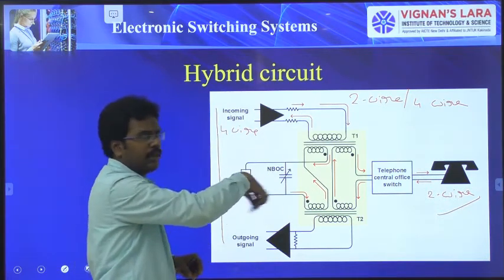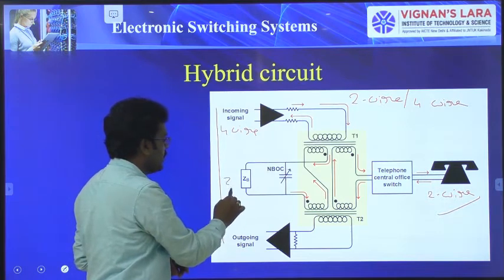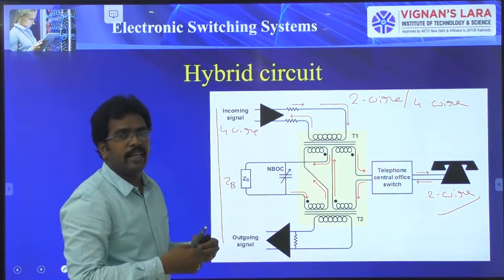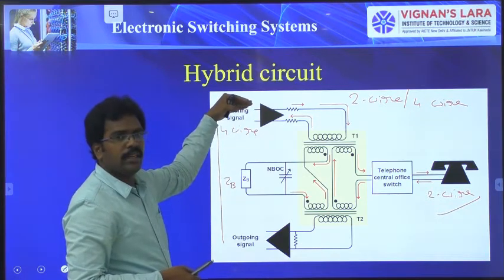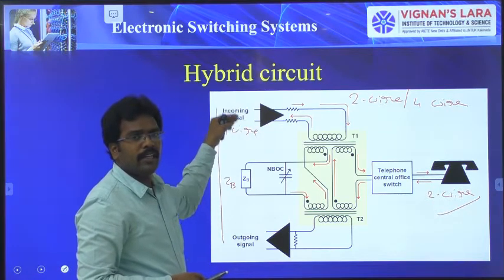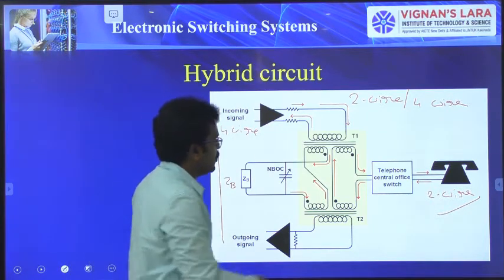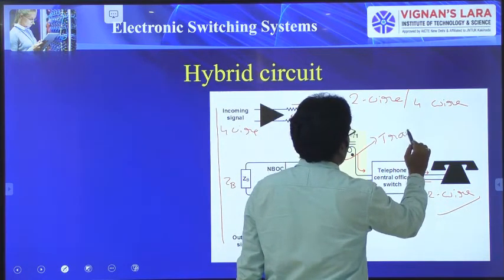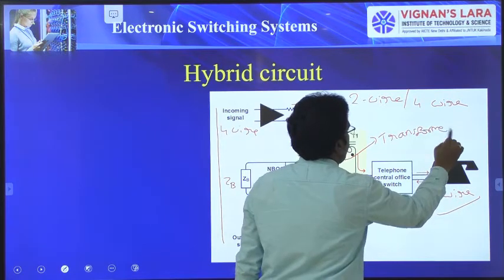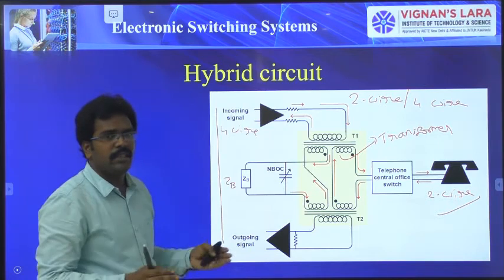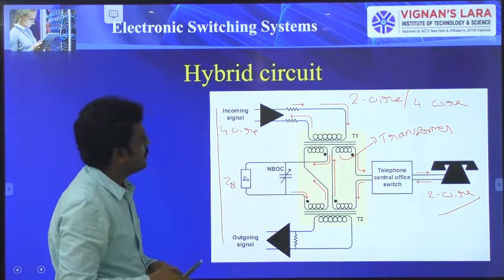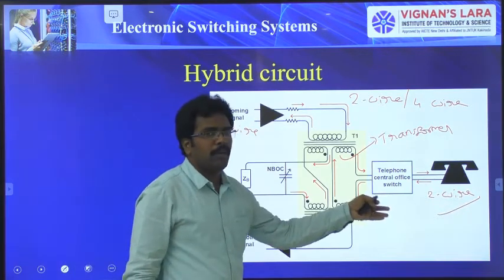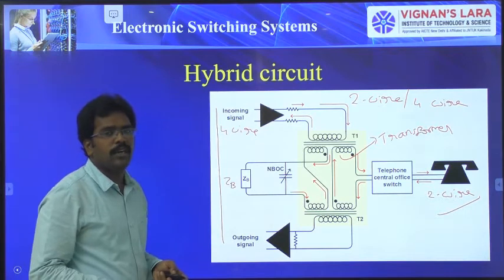By properly choosing this impedance, we are going to nullify any signal coupling between the input signal and output signal. Internally it uses transformer techniques, a transformer for dividing the signals. So this is about a hybrid circuit, which is used to convert a 2-wire system to a 4-wire system, which is used for digital transmission.